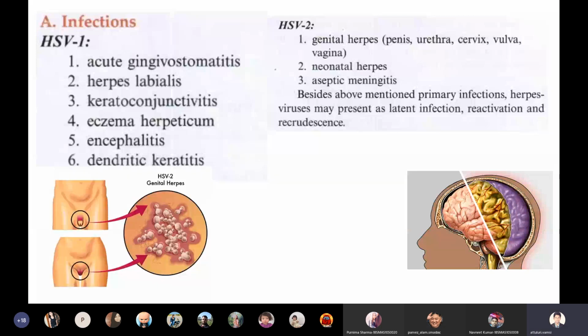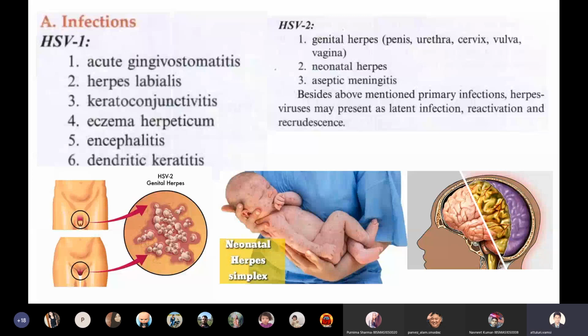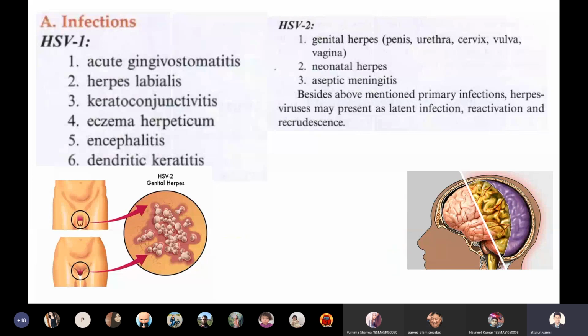Then herpes simplex 2 can also cause neonatal herpes infection. That means just born babies will get a herpes infection, which is called neonatal herpes simplex infection. Then even this herpes simplex virus can cause meningitis. Inflammation of the cerebral meninges can be seen, so the cerebral meningeal layers will get inflamed. So these are the differences between herpes simplex 1 and 2 virus.